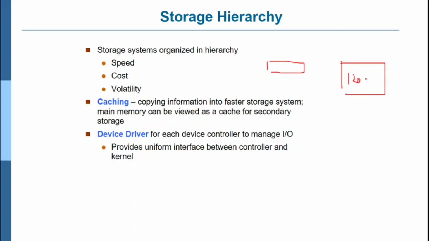This is a secondary memory and this is a main memory. For this ROM, RAM actually acts like a cache system. Whatever content is stored in this location in the RAM is all temporary, whereas whatever data is stored in the ROM is permanently stored. So that is what it means when we say main memory can be viewed as a cache for secondary memory. This acts like a cache for the ROM, that is nothing but the main memory.